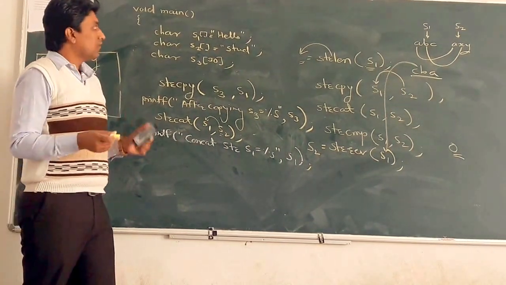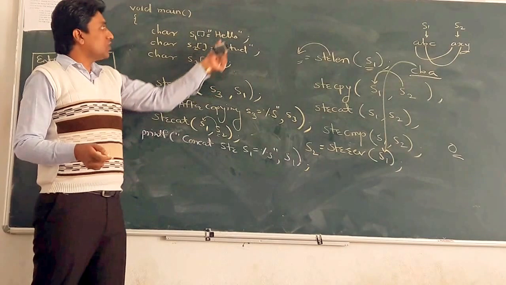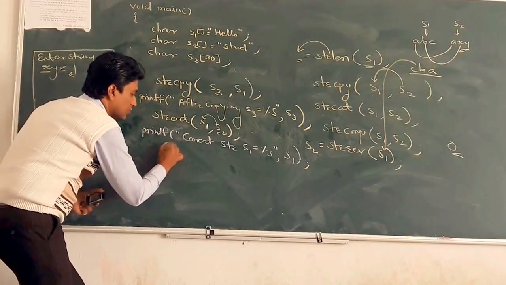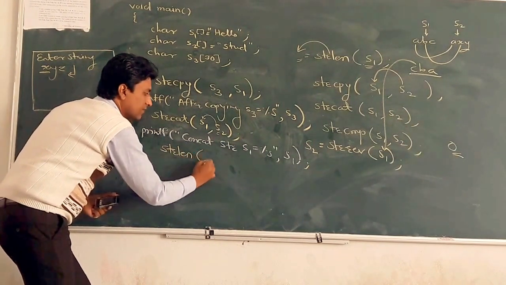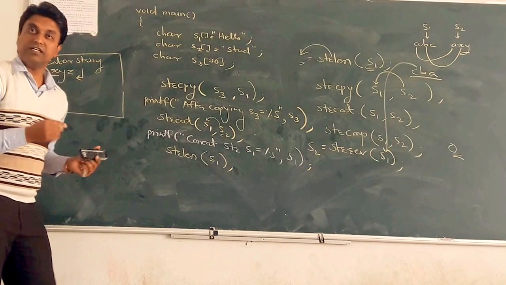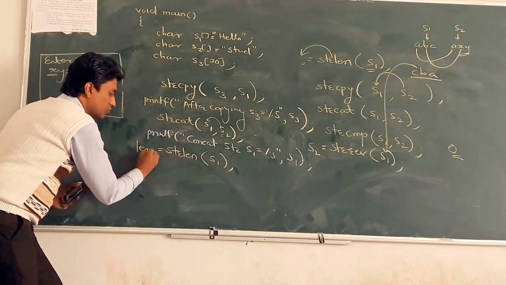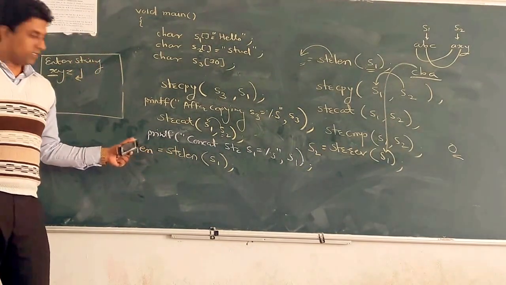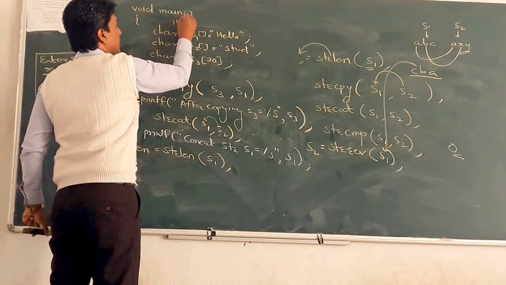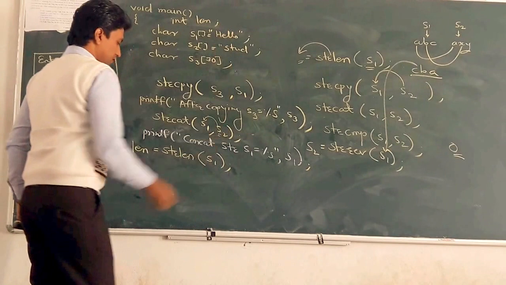Clear? Next, we want to find the length of this S1. Now, after that concatenation, string length. So strlen S1. What does it return? It returns the length. So we want to store it into an integer variable. So length is equal to strlen S1. So declare integer length and print.